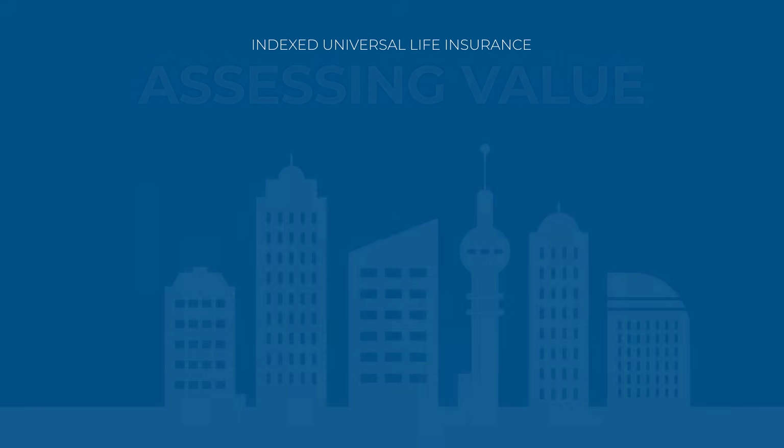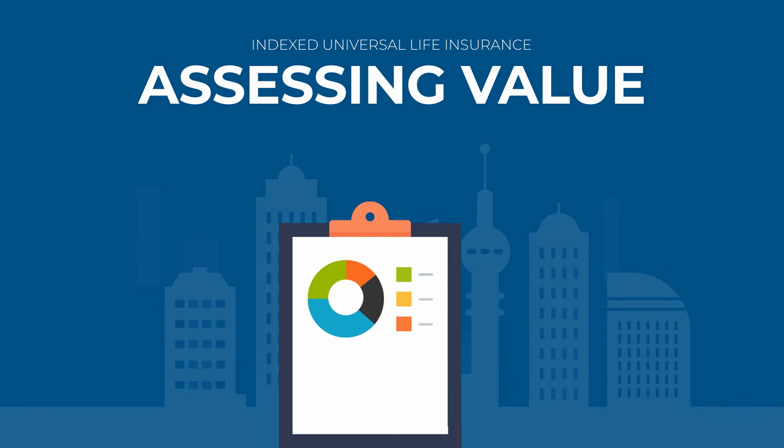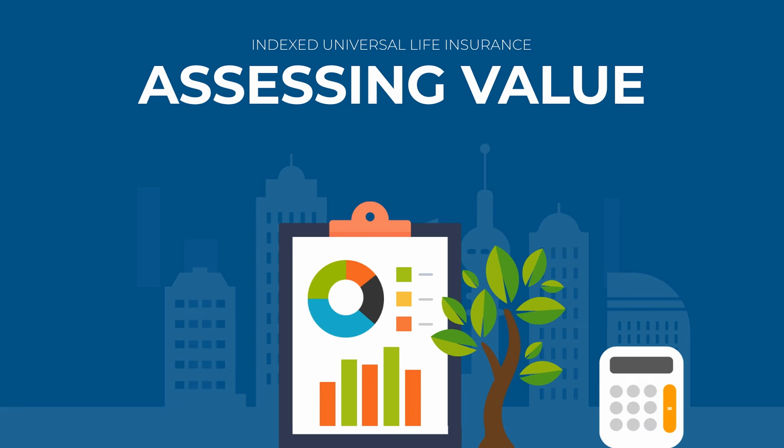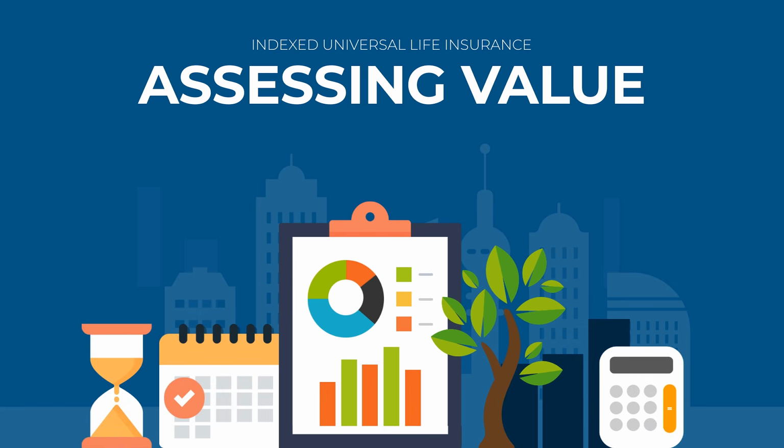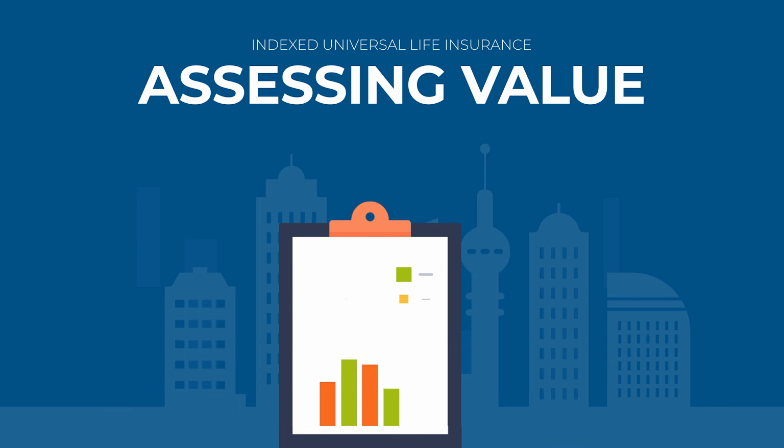Cash value can build over time and may be eligible for loans and withdrawals. Loans will accrue interest. Loans and withdrawals may generate an income tax liability, reduce the account value and the death benefit, and may cause the policy to lapse. Sufficient premium and account value are necessary to cover insurance costs. Index returns do not guarantee that the policy will stay in force.